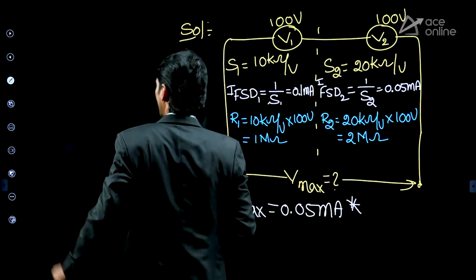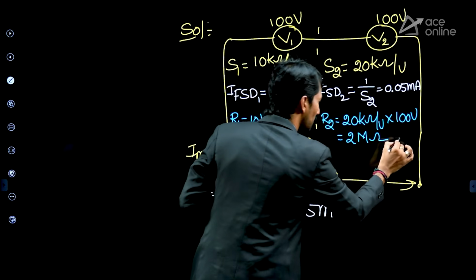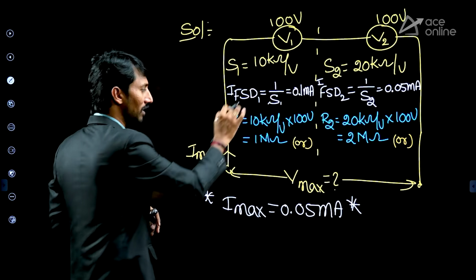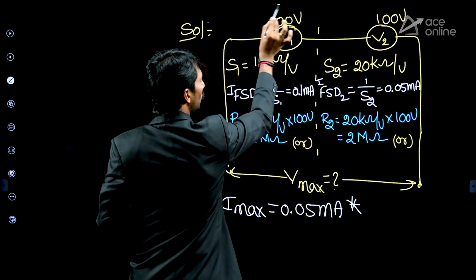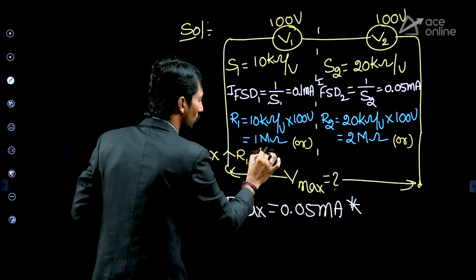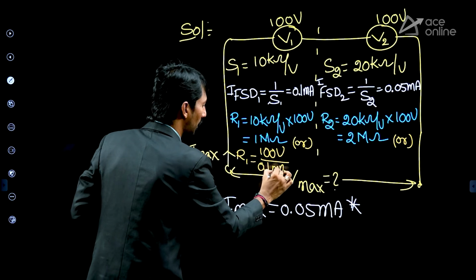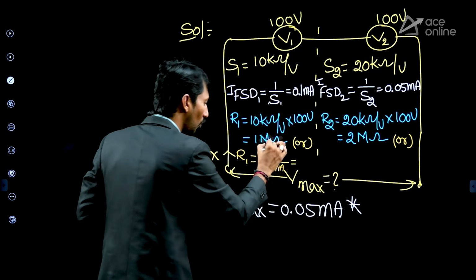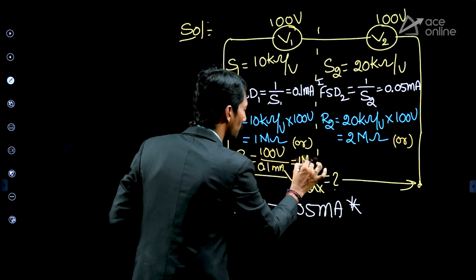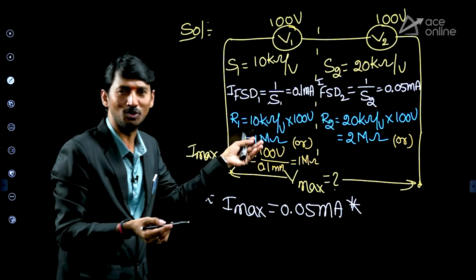So this is one method, but one more method is also there to calculate the resistance. According to the given data in different questions, follow any one which is suitable. But I'm giving both here, both are possible. Sir, full scale voltage is there, full scale current is there. So simply R1 is equal to 100 volt by 0.1 milliampere. 0.1 milli, 100 volt by 0.1 milli, 1000 kilo. So simply 1 mega ohm. Either you take V by I formula or you take sensitivity into voltage, both will give same answer.